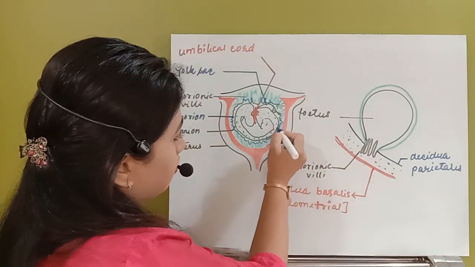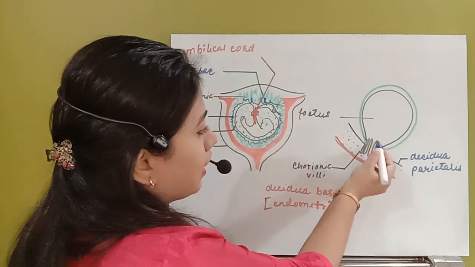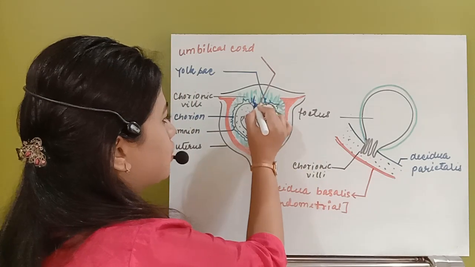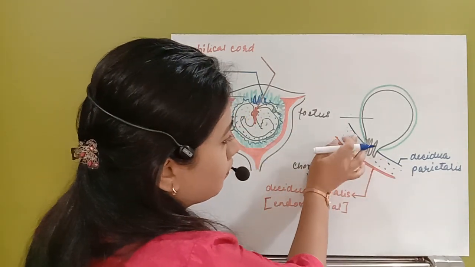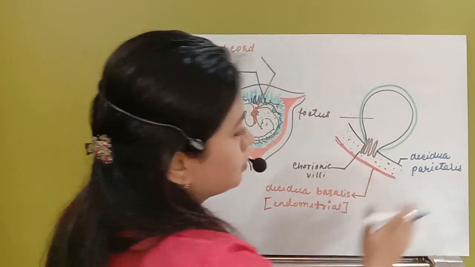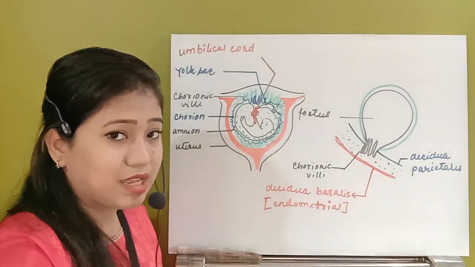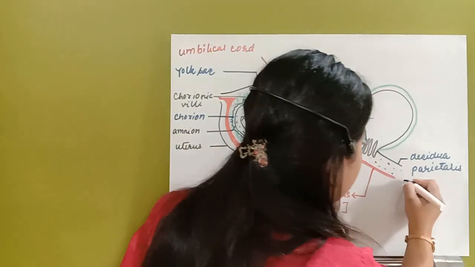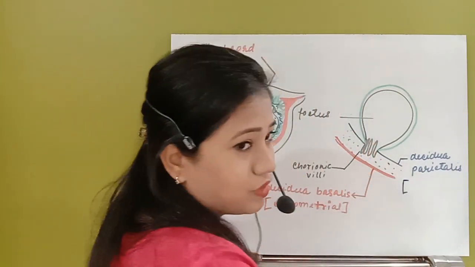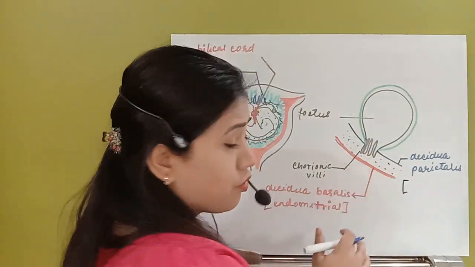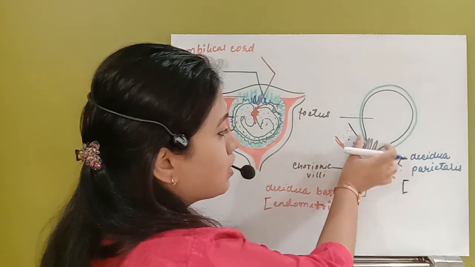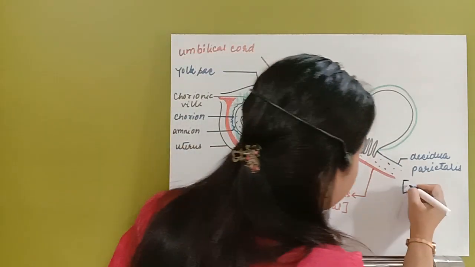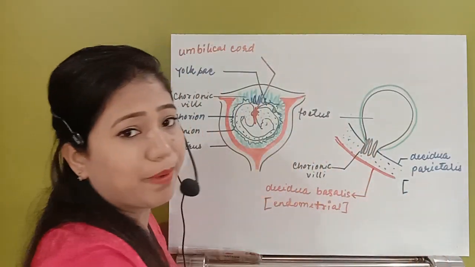Suppose here only the chorionic villi is present. So other than the chorionic villi, this region and this region, that will be known as the decidua parietalis. This is also a part of the placenta which surrounds the baby, but other than this chorionic villi.